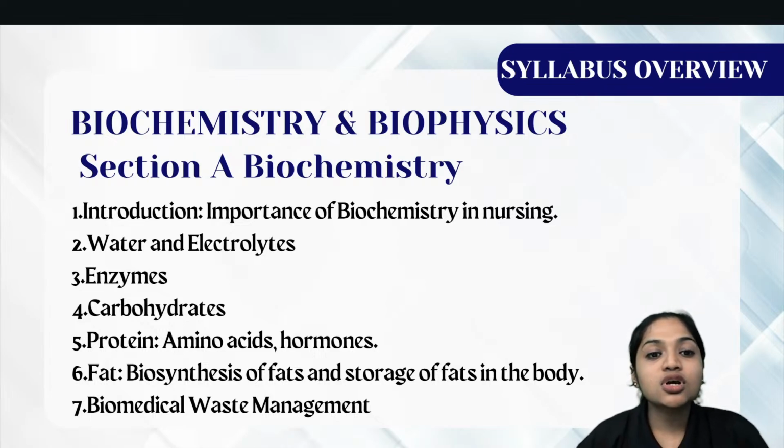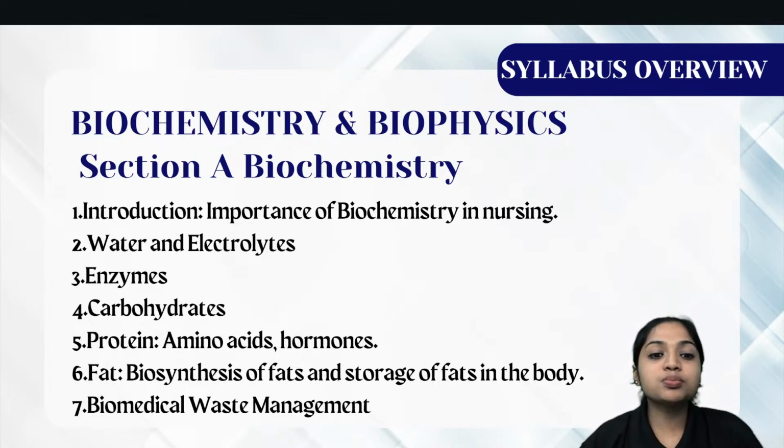Then unit number 2 is water and electrolytes. So what is water? What are electrolytes? There are n number of electrolytes like calcium, magnesium, potassium. ಇದರ ಎಲ್ಲದರ ಬಗ್ಗೆ ನಾವು water and electrolytes ಅಲ್ಲಿ ಕಲಿತೀವಿ. Then enzymes. So we will even study about the enzymes. Then carbohydrates. Yes, carbohydrates are also very important. So we are going to study about carbohydrates in unit number 4.